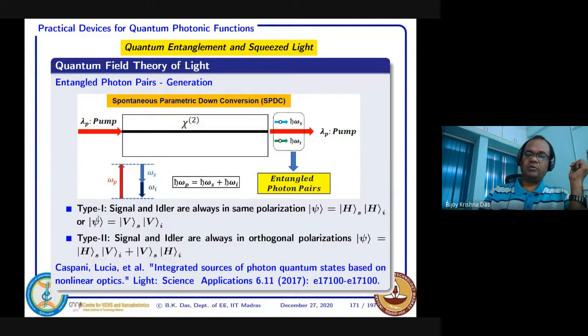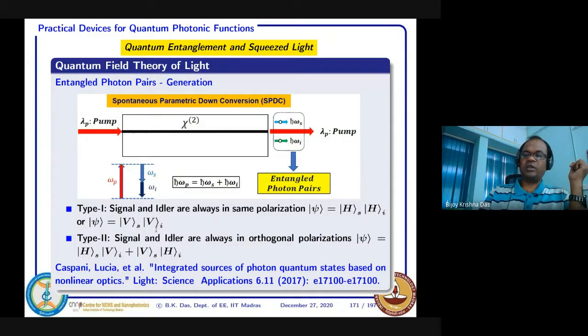Particularly, there are two different types of nonlinear interaction. Type 1, where both the daughter photons, even though they are different frequency, can be in the same polarization. So if signal is horizontal, idler also will be horizontal. And if signal is vertical polarization, idler is again vertical.